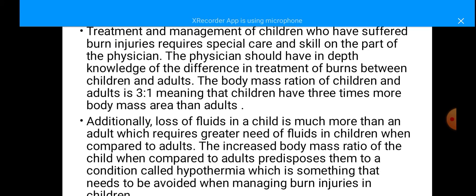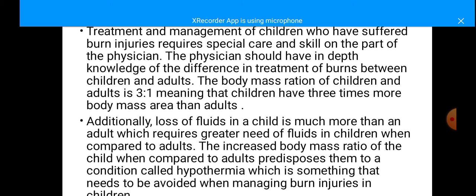Coming to the treatment and management of children who have suffered burn injuries, they require special care and skill on the part of the physician, and the physician should have in-depth knowledge about the difference in treatment of burns between children and adults. The body surface area to mass ratio of children and adults is 3:1, meaning that children have 3 times more body surface area than adults. Additionally, loss of fluids in children is much more than in an adult, which requires a greater need of fluids in children. That means 3 times more than the adults.